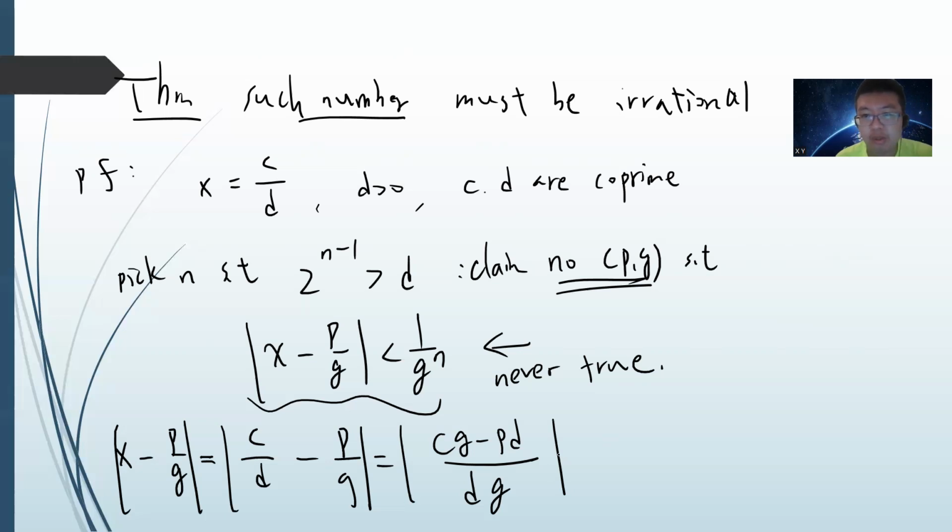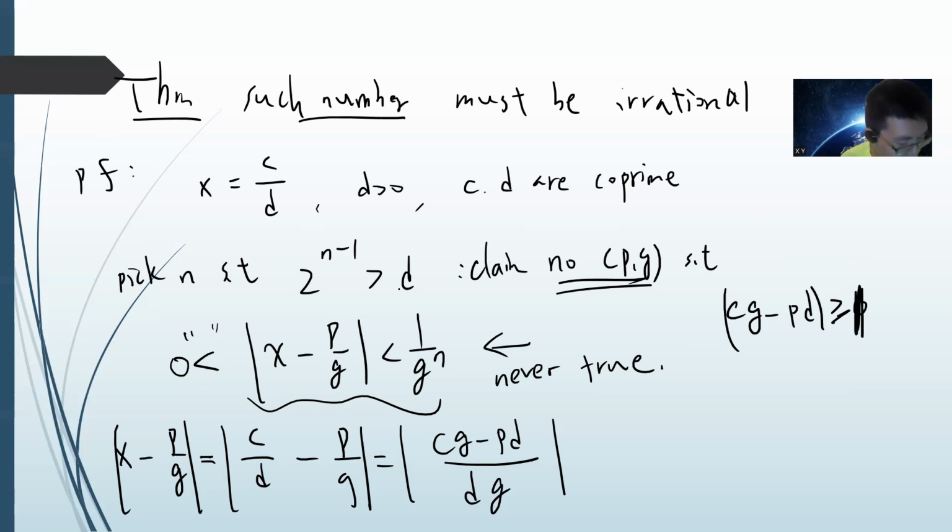If cq minus pd is 0, then it is not suitable, because that would violate the first condition, and our proof would be invalid. So we must demand that cq minus pd is non-zero. So we can assume that cq minus pd is greater than 0. Since it is an integer, it must be greater than or equal to 1.